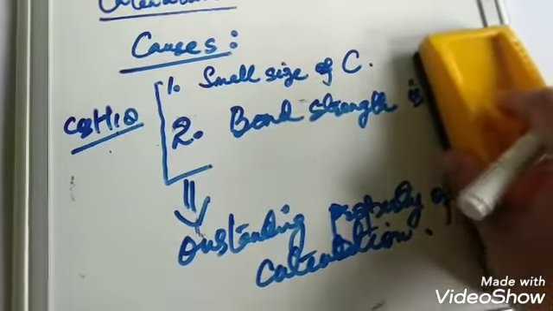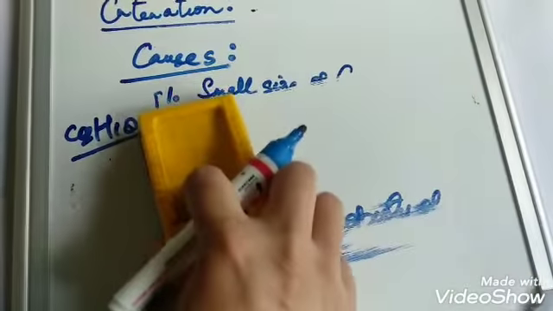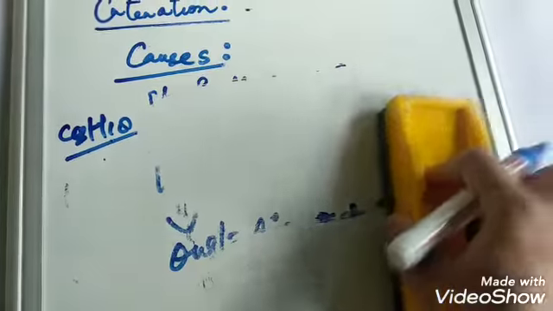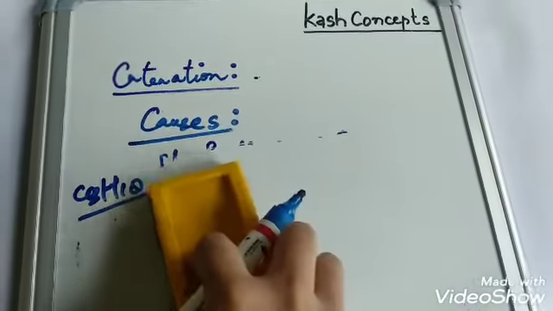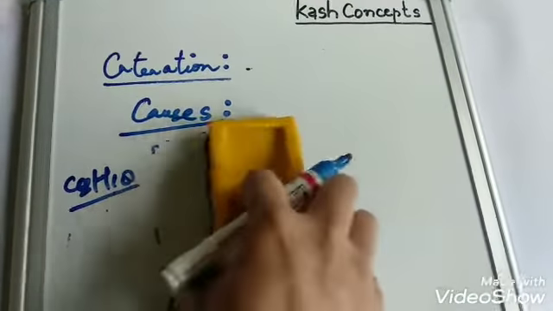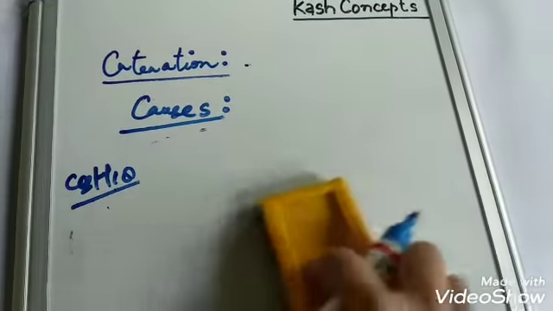Now here is a question. As we have already promised you in our introductory video of Cash Concepts, we will be discussing questions at the end of the topic.